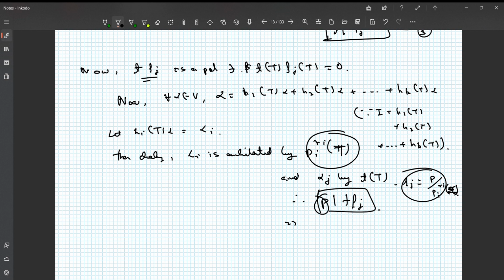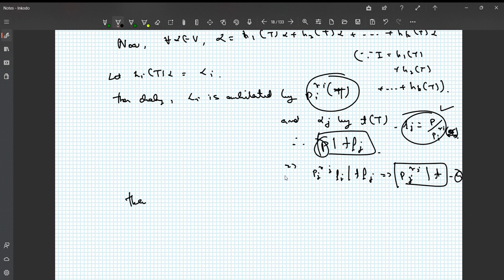Is this clear? If p divides this, then obviously we can write that p_j to the power r_j times f_j divides t times f_j. That clearly implies that p_j to the power r_j must divide t. So if this is statement 4, then 3 and 4 imply that t must be exactly equal to p_j to the power r_j. Now this was what we had to prove.